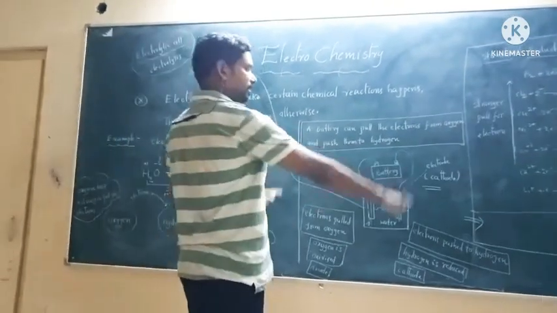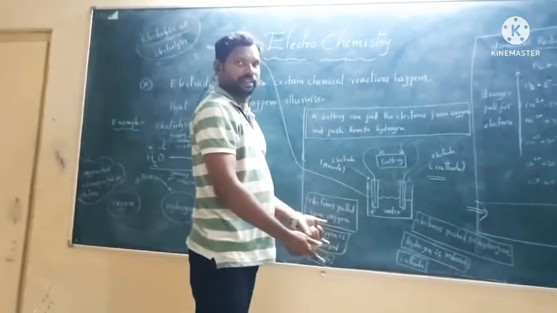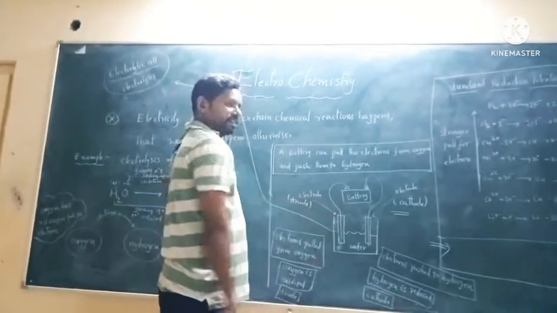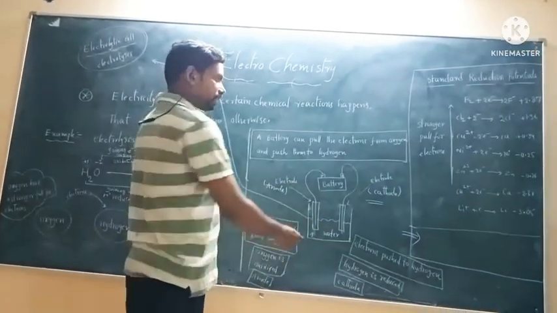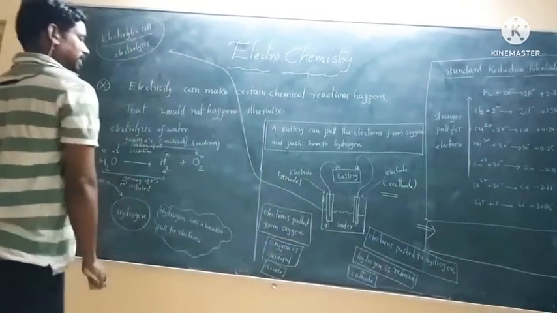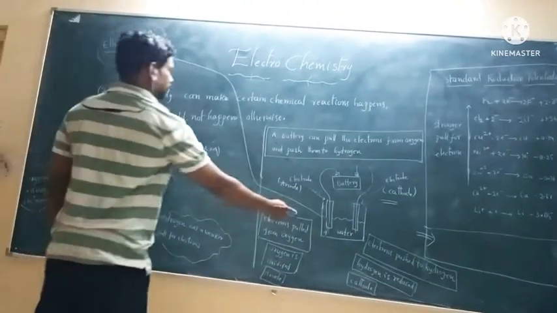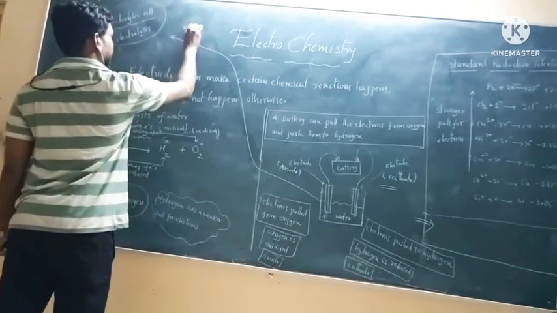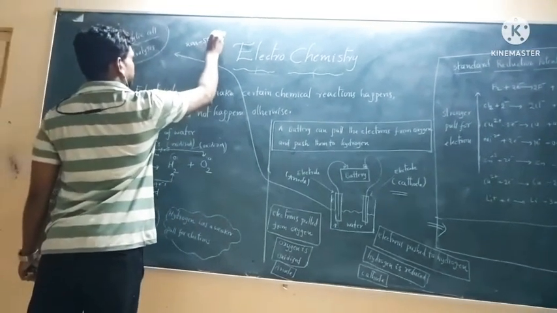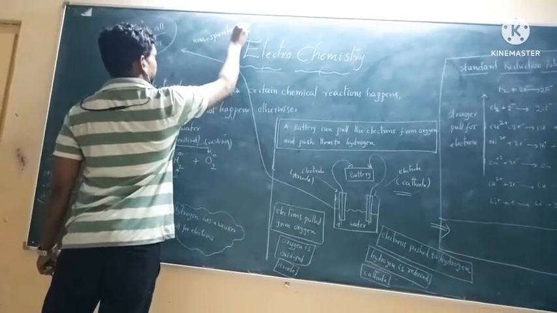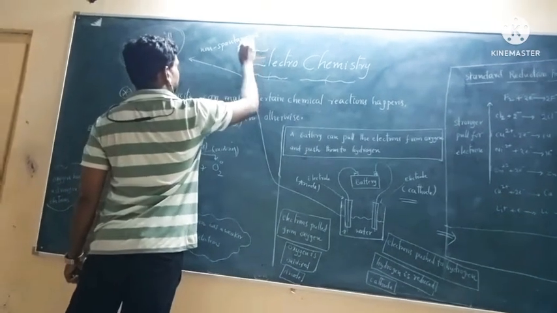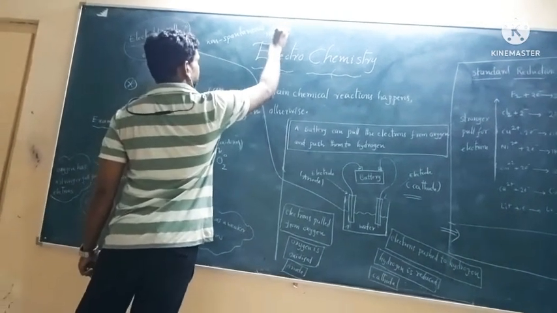These reactions do not happen on their own, so we are using a battery, an external force. This is called a non-spontaneous reaction.